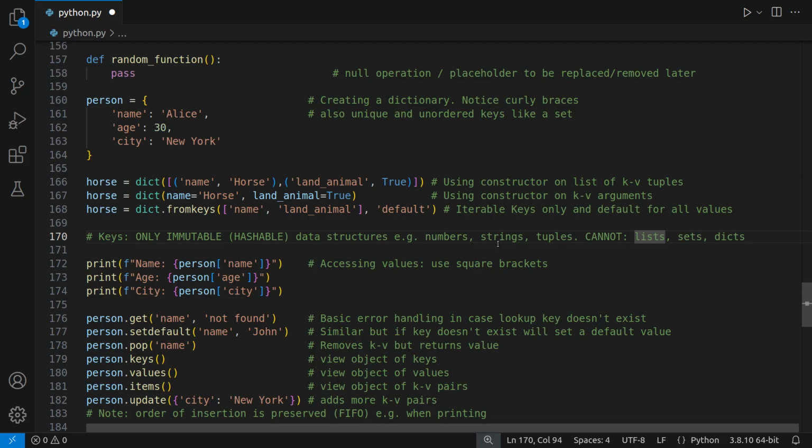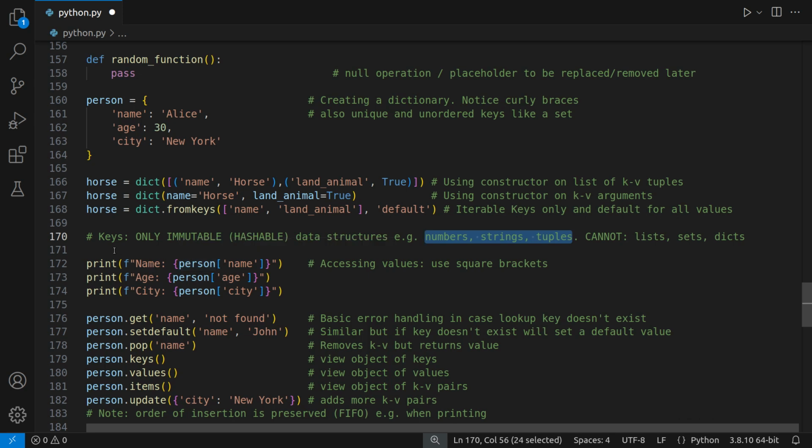So numbers, strings, tuples. Now, you may need to reread that later just to get that, or you may just want to memorize the fact that for keys you can use numbers and strings and tuples, but you definitely cannot use lists, sets, and dicts. You may want to digest that later.